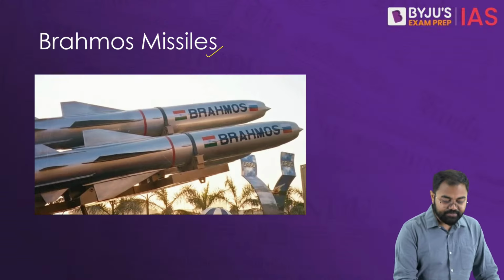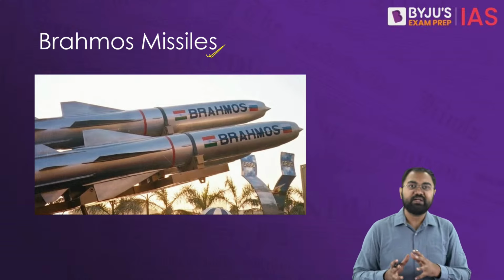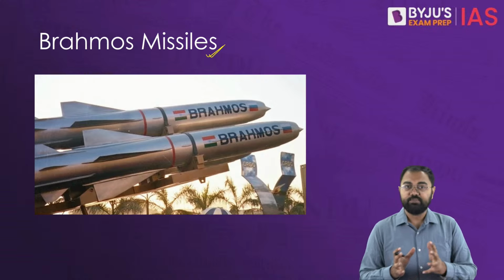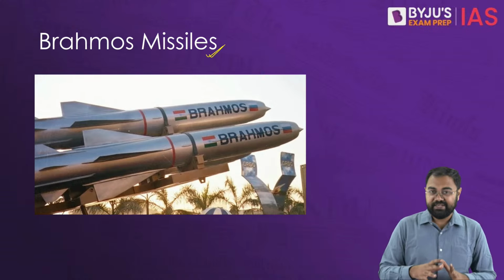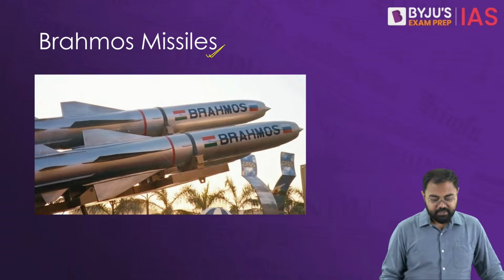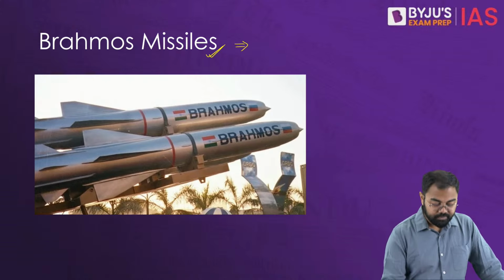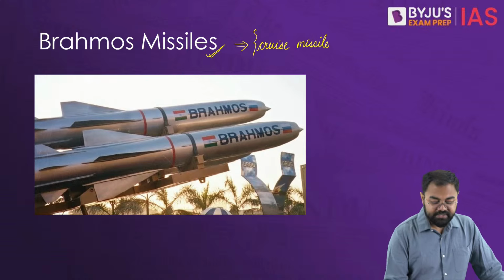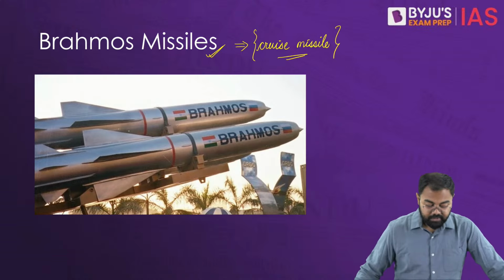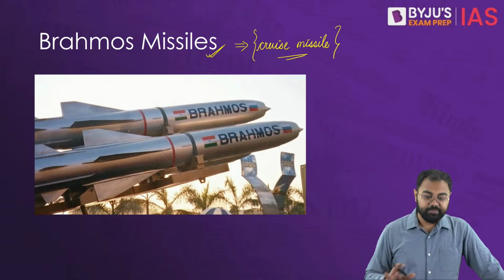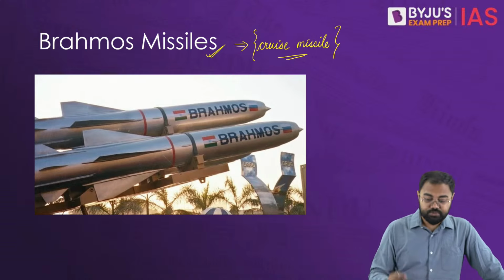And the third one has been about the BrahMos missile. We know that we have been working on BrahMos missile, we have been testing BrahMos missile for a while now, and BrahMos missile has become a very crucial part of India's defense mechanism. So here also we see that it plays a major role, and in case of BrahMos missile, which is among the fastest cruise missiles of the world, it has a very important significance for India's defense. So overall, that's why this BrahMos missile becomes very important. Why are we saying that it is one of the fastest cruise missiles?